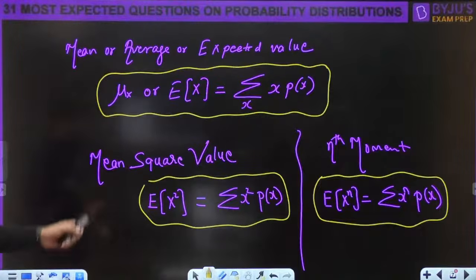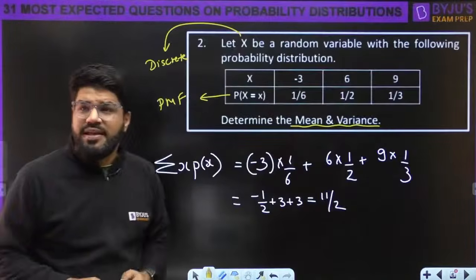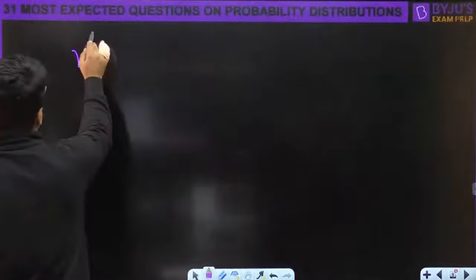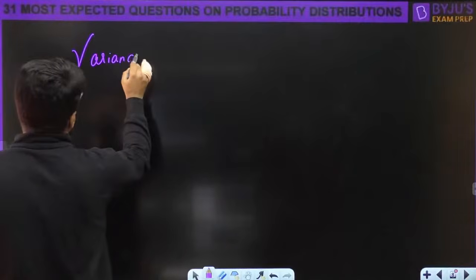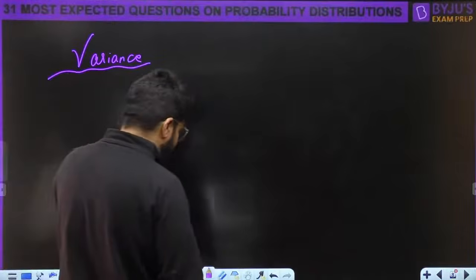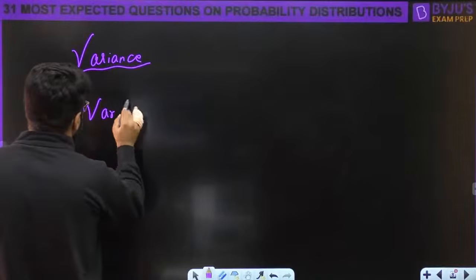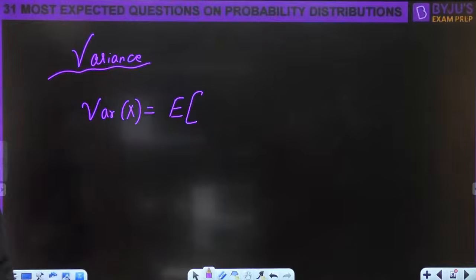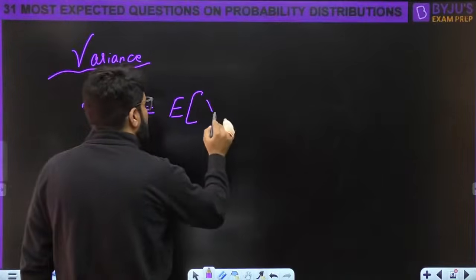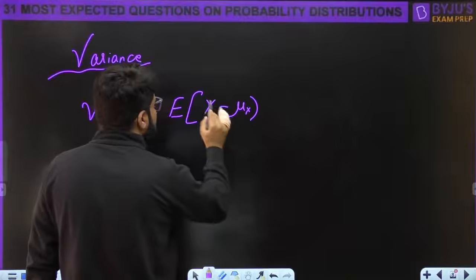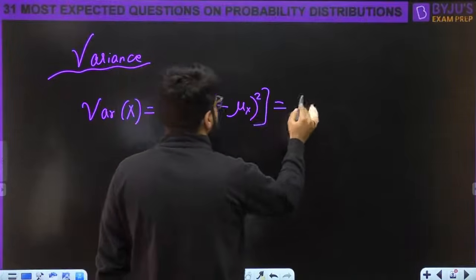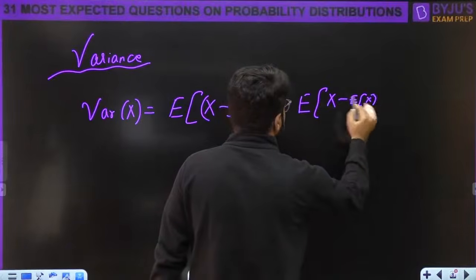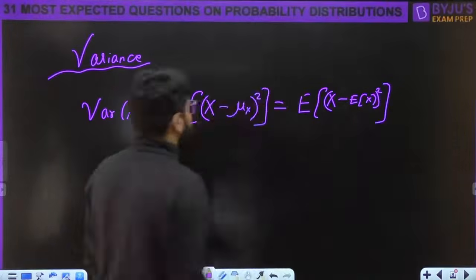Now, why have I written mean square value here? The question is asking for variance. So let me first define the variance also. Variance of x is the average deviation of a variable from its mean: the average of x minus mu x, whole square. The average of x minus E of x, whole square, right?